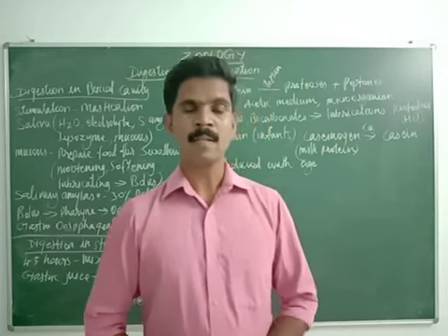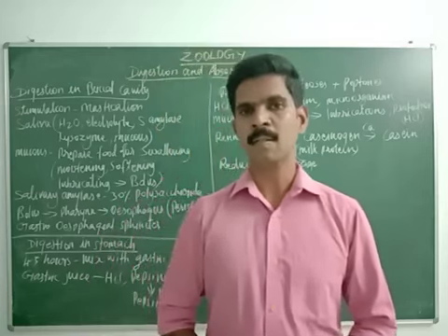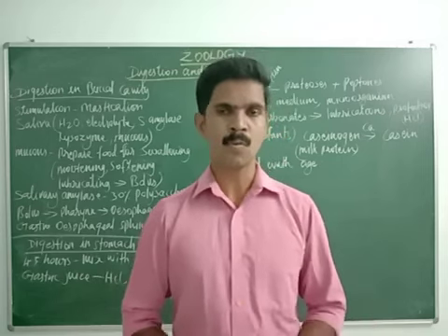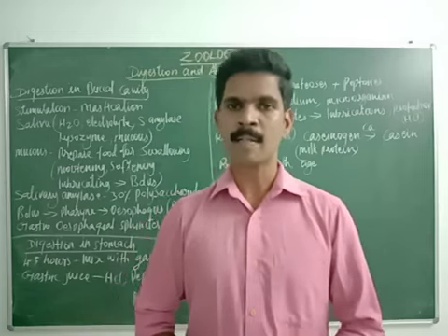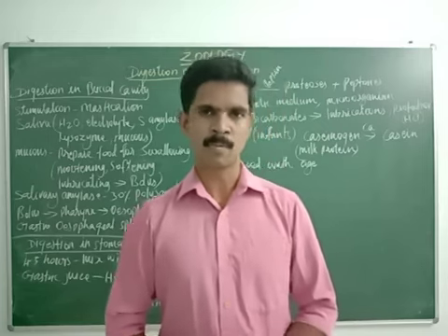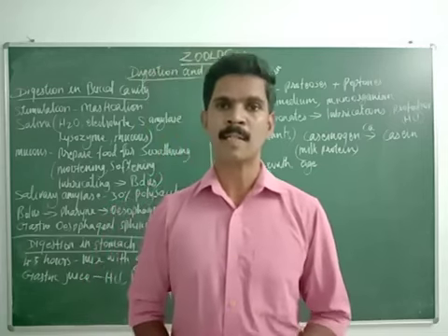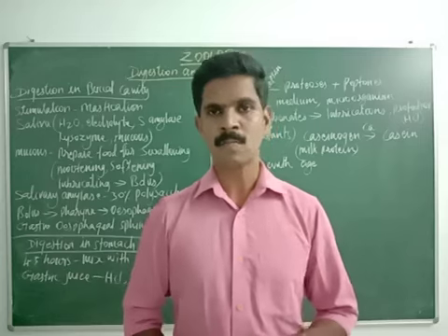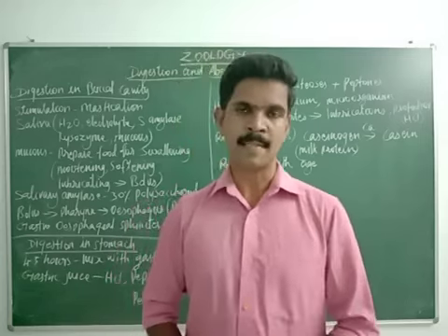Already in the last class I told you there are 2 types of digestion that take place in the alimentary canal. One is mechanical digestion and the second one is chemical digestion. So 2 important processes take place in digestion: one is the mechanical process and the second one is the chemical process. Understand? Once again, the definition of digestion: conversion of solid food materials into easily absorbable and assimilable substance is called digestion.